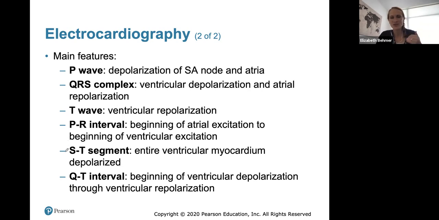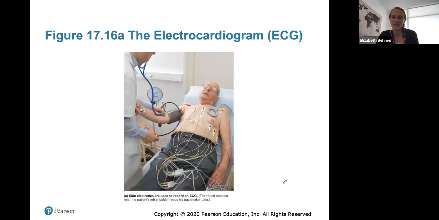And then we have intervals and segments between those complexes, where the PR interval is the beginning of atrial excitation to the beginning of ventricle excitation. The ST segment is when the entire ventricular myocardium is depolarized and contracting. And then the QT segment is the beginning of ventricular depolarization through ventricular repolarization.